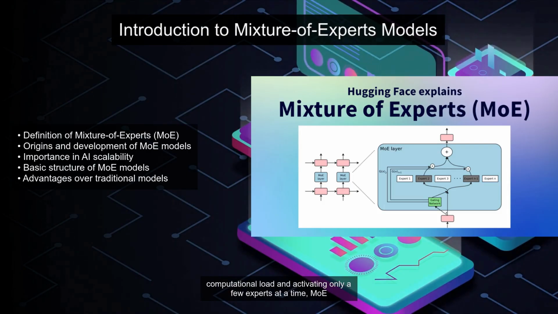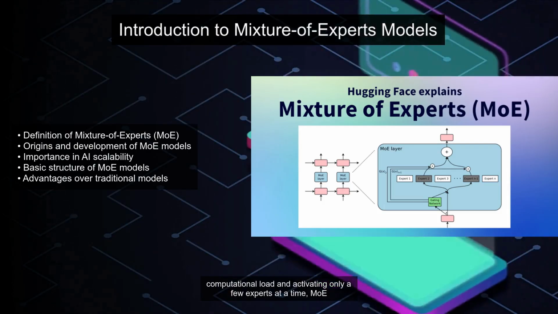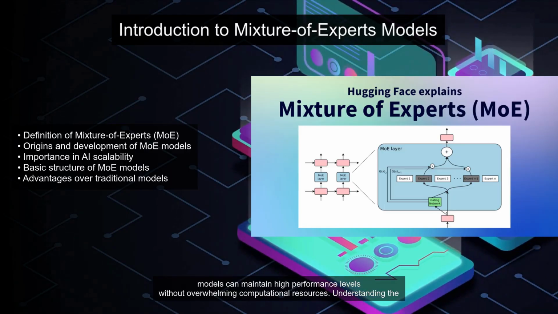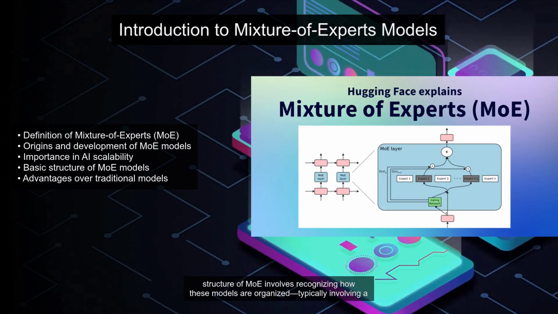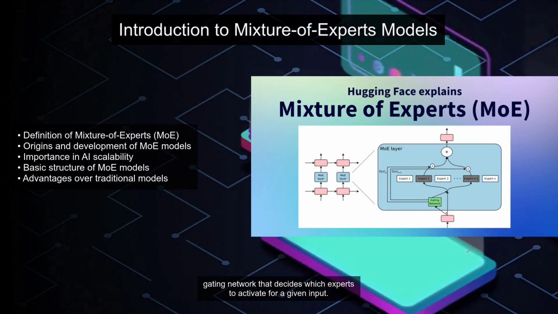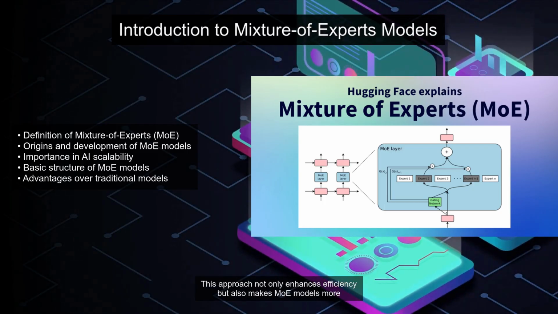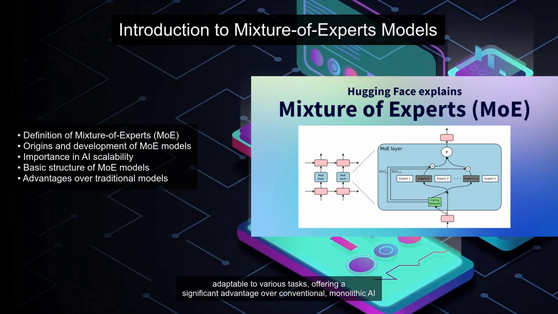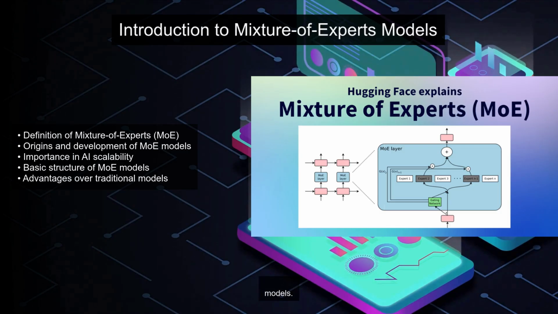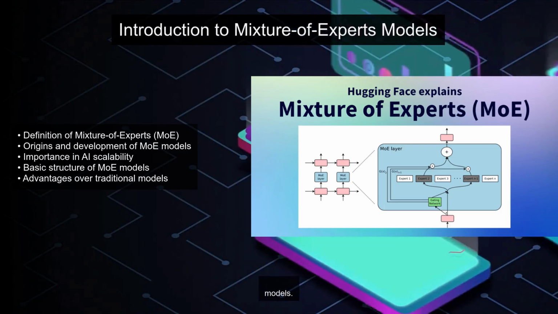By distributing the computational load and activating only a few experts at a time, MoE models can maintain high performance levels without overwhelming computational resources. Understanding the structure of MoE involves recognizing how these models are organized, typically involving a gating network that decides which experts to activate for a given input. This approach not only enhances efficiency but also makes MoE models more adaptable to various tasks, offering a significant advantage over conventional, monolithic AI models.